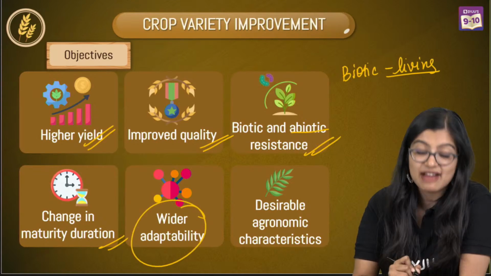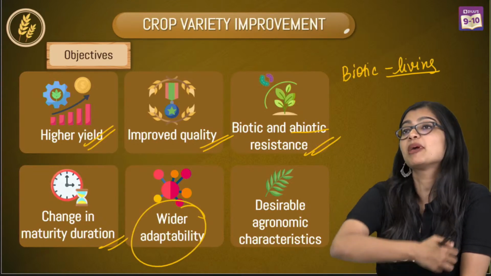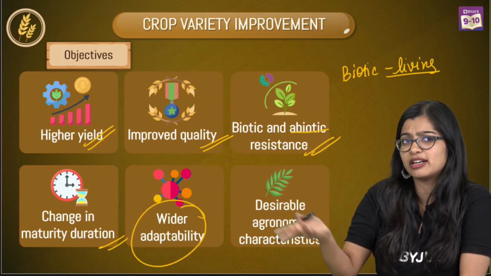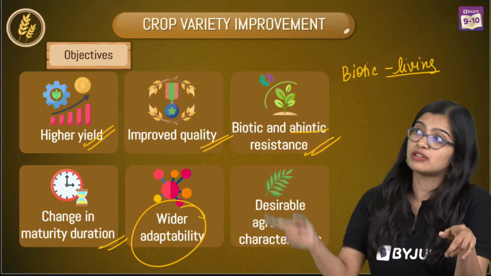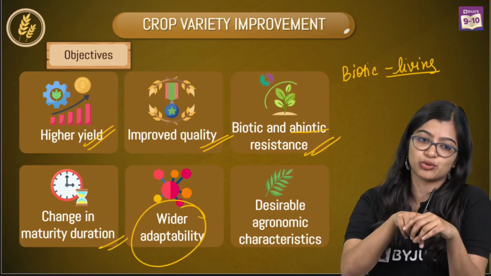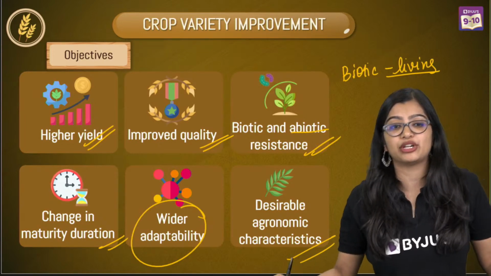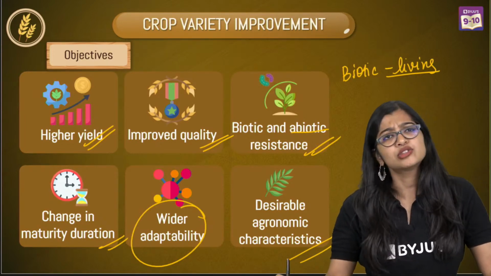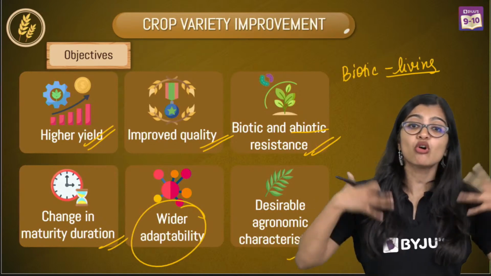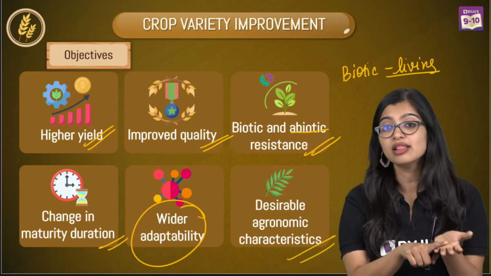And of course, it must have wider adaptability. It must be able to survive in whatever condition I'm growing it in. If there's not enough water, it should survive. If there's not enough light, my plant should still be able to survive, right? And along with that, change in maturity duration. So I also want to grow crops which I'm able to grow fast, right? I want all these things.